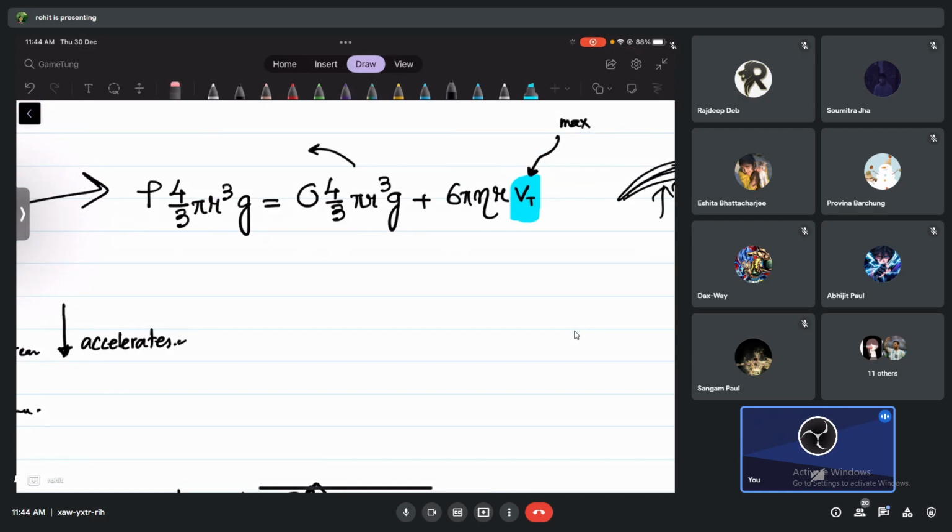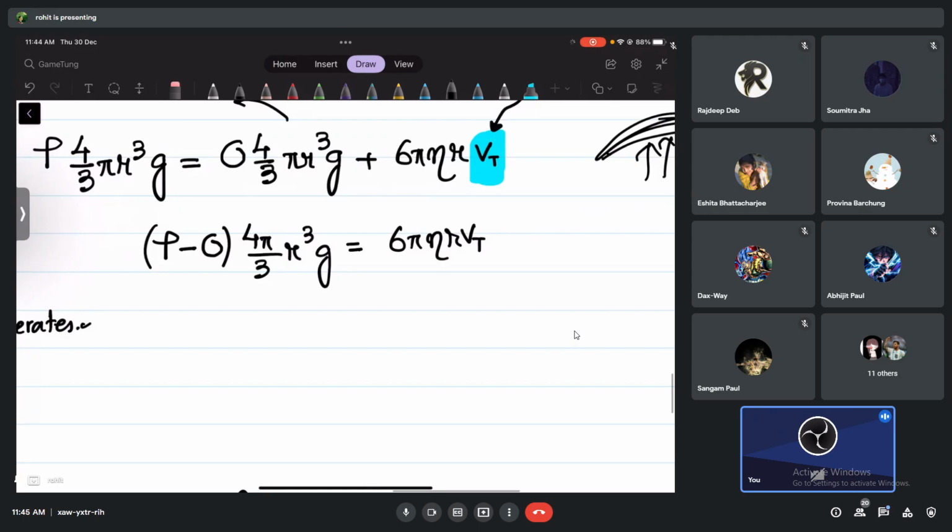I can take it to the left hand side. If I take it to the left hand side, how is it going to look like, guys? Rho minus sigma, and then we have 4 by 3 pi r cube, g is also there, and it equals 6 pi eta r Vt. Then we can still cancel some of the things here. Pi and pi can get cancelled. R here can be cancelled with the r square here. That is what we can do.